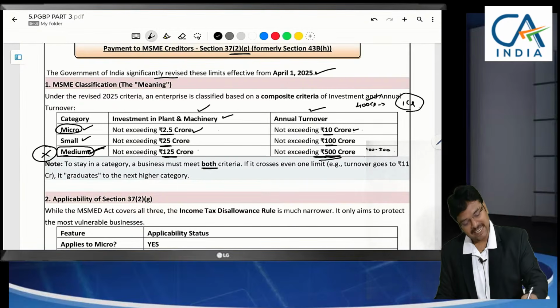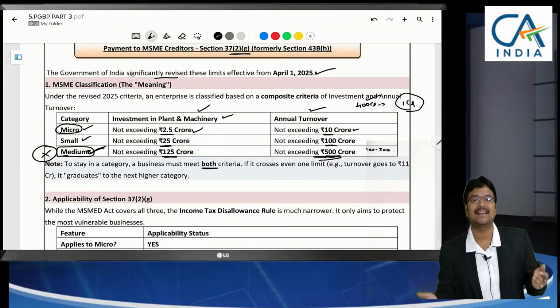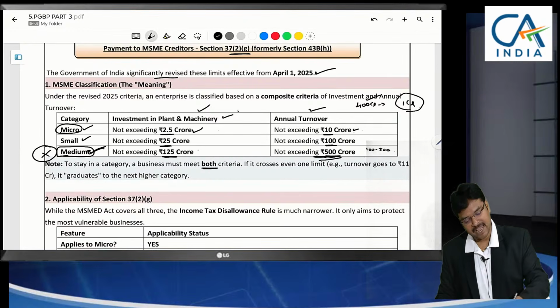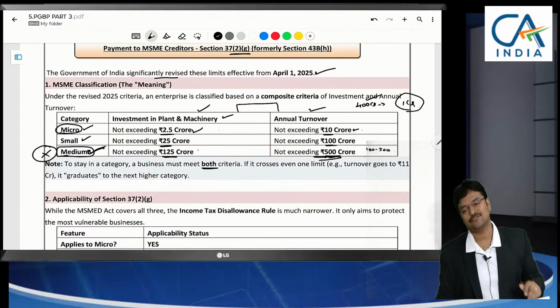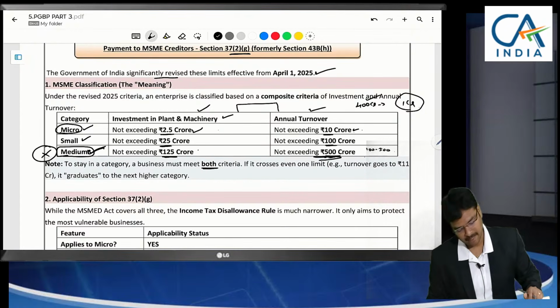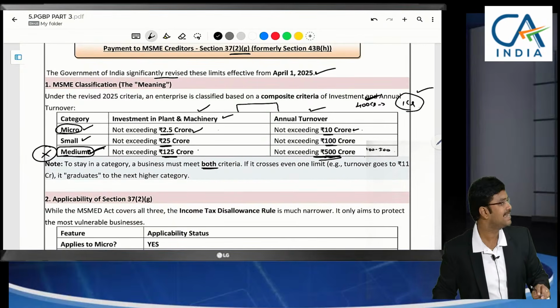When both were satisfied, then only you will be in that category. When any one is violated, that means indirectly, among these two, any one condition you satisfied, you will go to that limit I have specified to you indirectly. Now finally, 1 crore plant and machinery, 400 crores turnover. What is this? It's a medium enterprise.